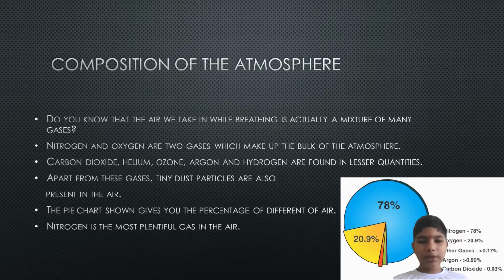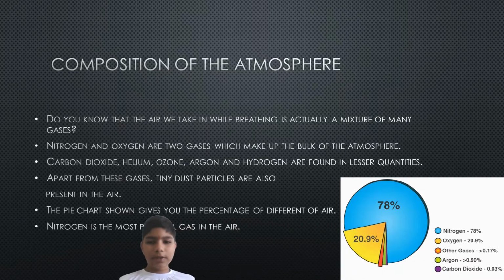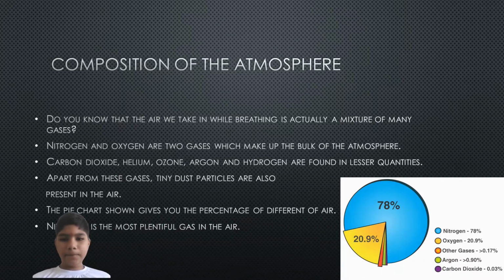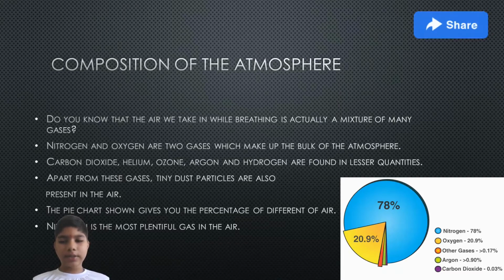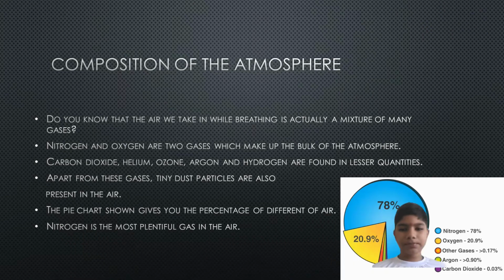The pie chart shown gives you the percentage of different gases of air. Nitrogen is the most plentiful gas in the air. So here we can see nitrogen is 78%, oxygen is 20.9%, other gases is less than 0.17%, argon is less than 0.90%, and carbon dioxide is 0.03%.